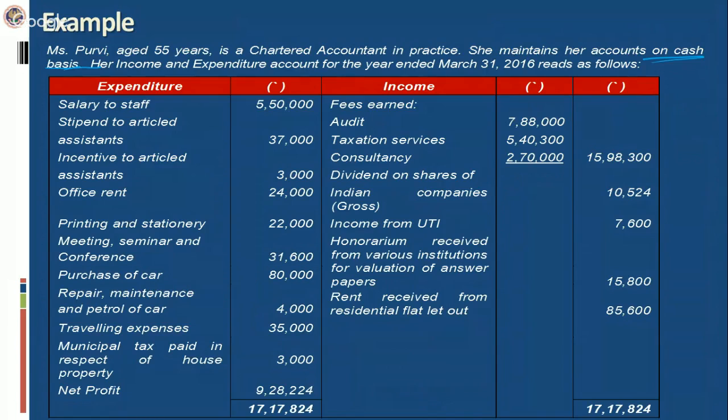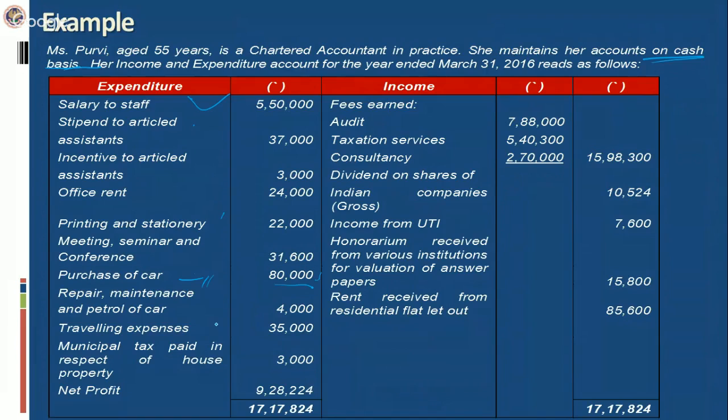So here you will see the salary of 2 staff. It's a normal thing, wholly allowable. If you have a glance at this income and expenditure account, there is a stipend to article assistant, incentive to article assistant, office rent, printing and stationery, meeting, seminar, this is okay, up to the purchase of car here. This seems to be a capital expenditure. Capital expenditure under the income tax is not allowable from PGBP. What do you have to do? You have to compute the depreciation on this car. Directly the whole expenditure will not be allowed. The depreciation on this car has to be deducted.